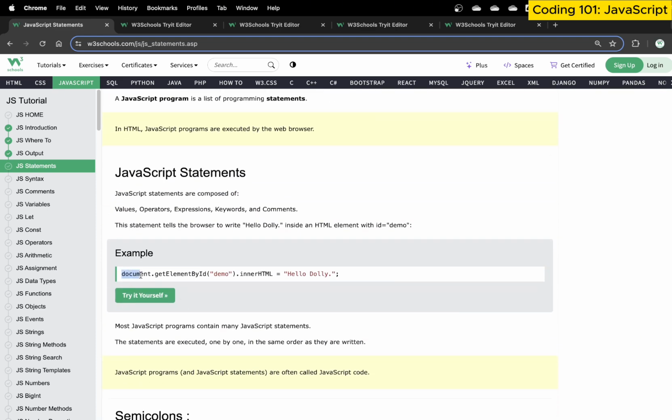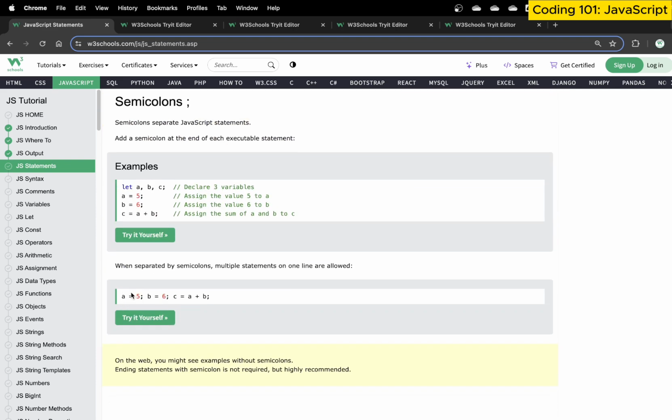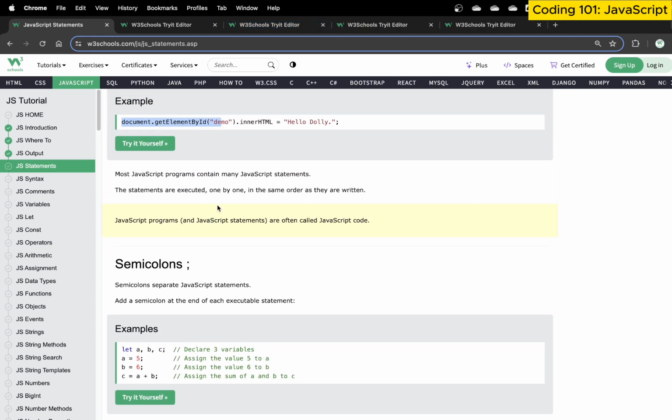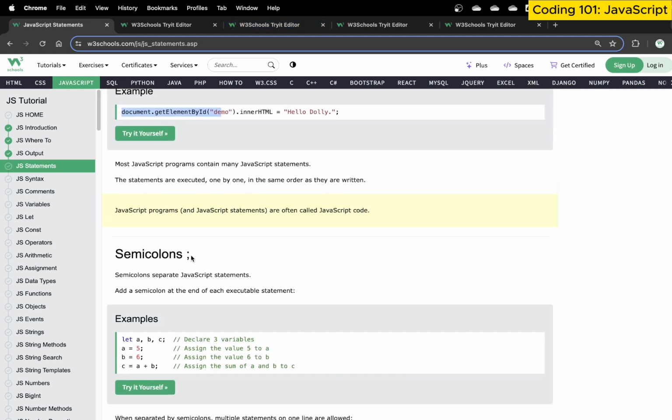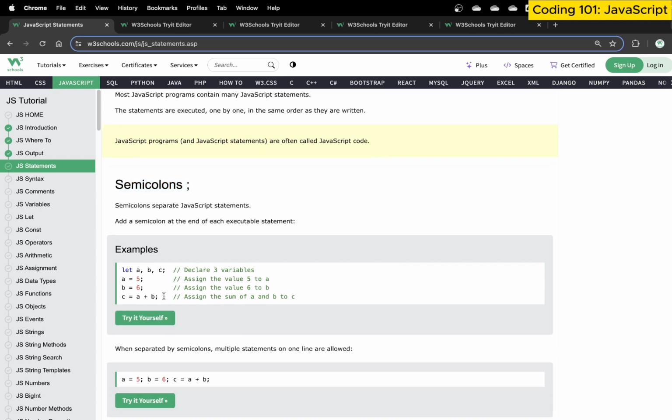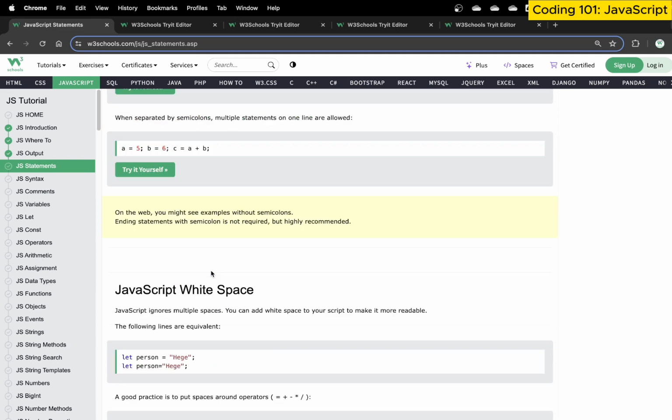Up till now, we have written document.getElementById. This is a single statement. We have written, for example, let abc. This is a statement. Whatever you write in JavaScript has to be written as a statement, and every statement must end with a semicolon. That is why we use a semicolon here. This is standard programming language nomenclature: we use semicolons to end every single statement.